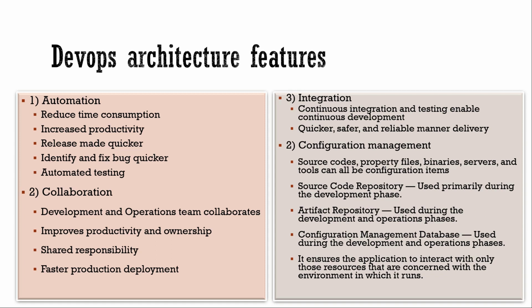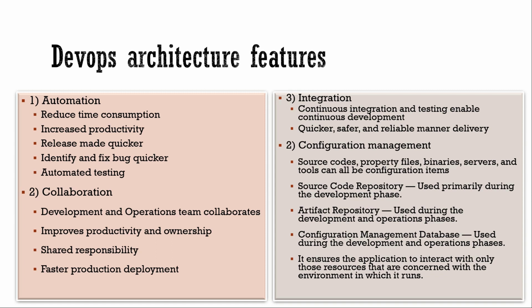And the source code repository is used primarily during the development phase. The source code repository is also maintained properly, so that there is no problem in sending a wrong code or a previous version of the code to production. The next one, artifact repository, used during the development and operations phase actually.